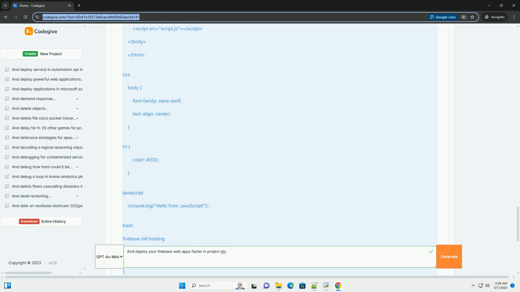7. Firebase performance monitoring. Use Firebase performance monitoring to identify performance bottlenecks in your app. This helps you pinpoint areas for optimization.